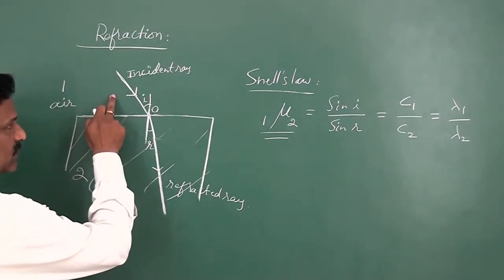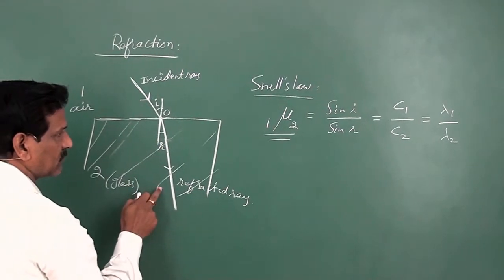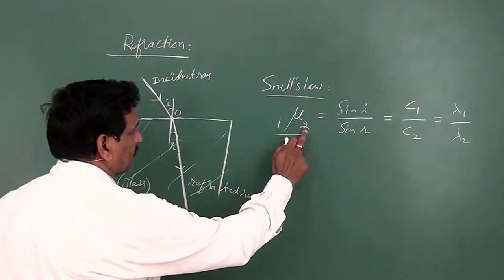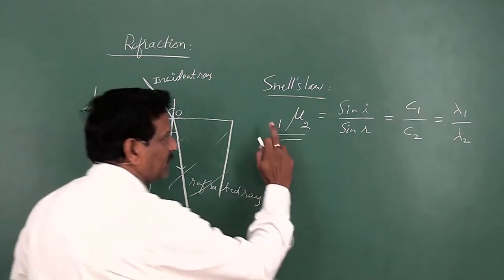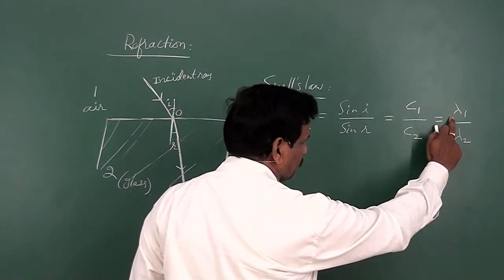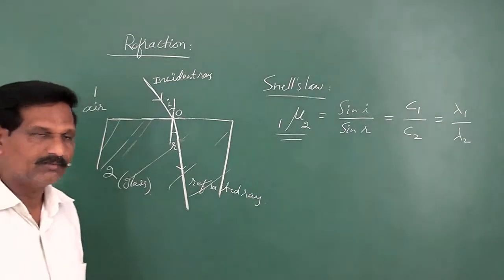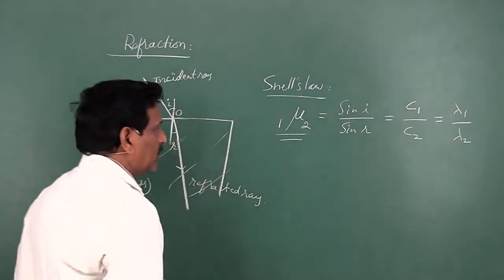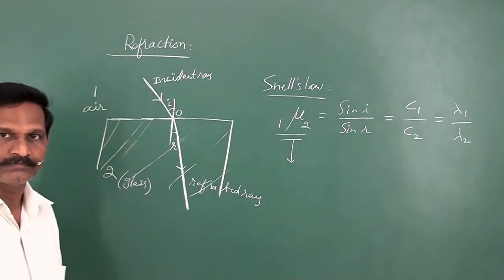If lambda 1 is the wavelength of light in the first medium and lambda 2 is the wavelength of light in the second medium, then the refractive index of the second medium with respect to the first medium can be defined as the ratio between the wavelength of light in the first medium and the wavelength of light in the second medium.